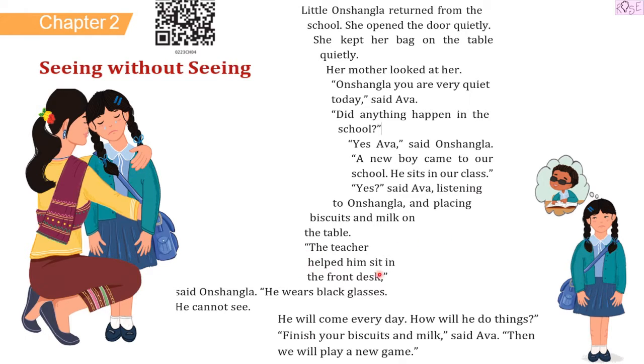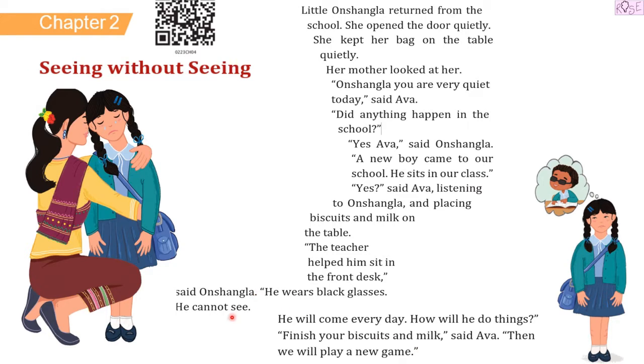The teacher helped him sit in the front desk, said Onshangla. He wears black glasses. He cannot see. He'll come every day. How will he do things? Finish your biscuits and milk, said Eva. Then we will play a new game.